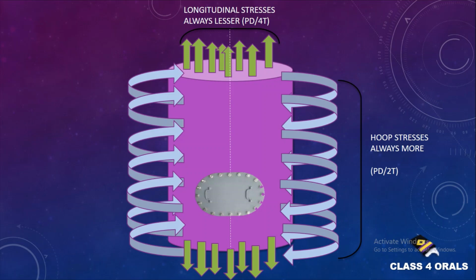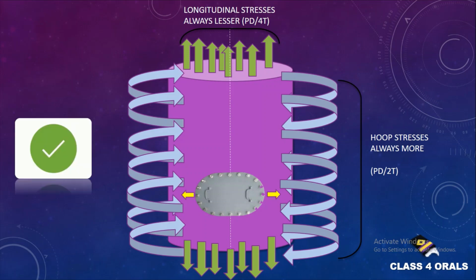Now let us take the second example. If we put the manhole door in a horizontal direction, perpendicular to the vertical axis, the hoop stresses again will be more in this region, but they will not find sufficient area to shear off the manhole door. The hoop stresses have more magnitude but a lesser area for shearing off, hence they will not be able to shear off the manhole door, and the manhole door will be saved in this position.